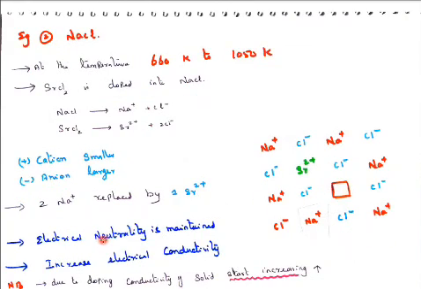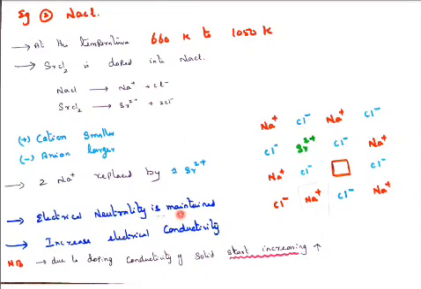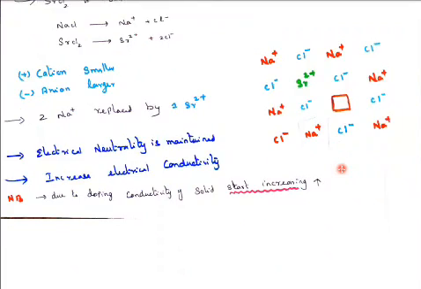Electrical neutrality is maintained, and the electrical conductivity increases, because due to doping the conductivity of the solid starts to increase as vacancies are created. Another Sr 2 plus means another Na plus will be removed, and so on. The movement of cations and anions simultaneously takes place, and the electrical conductivity increases more and more.